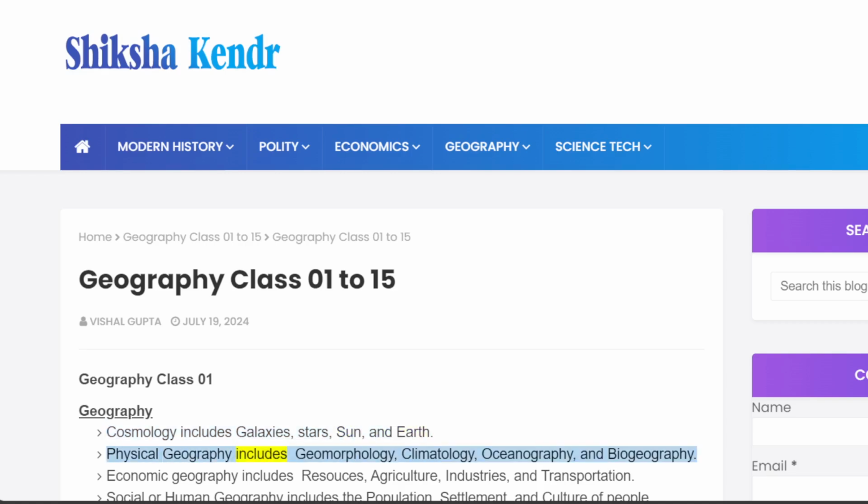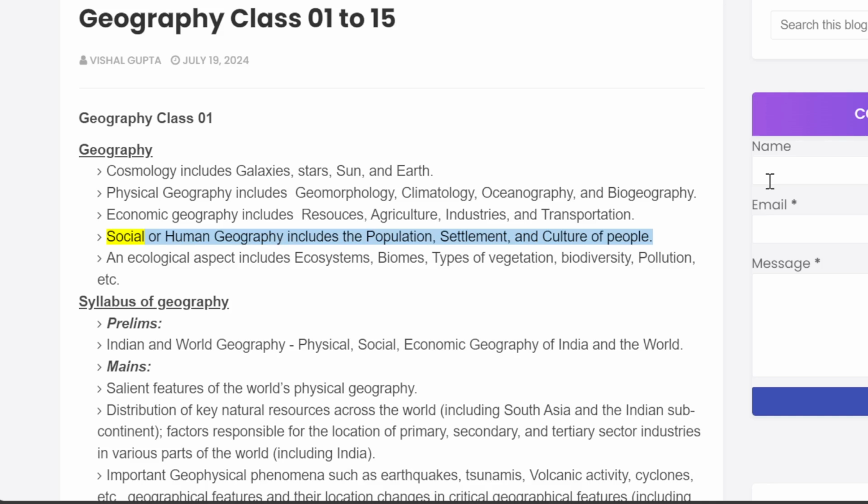Physical geography includes geomorphology, climatology, oceanography, and biogeography. Economic geography includes resources, agriculture, industries, and transportation. Social or human geography includes the population, settlement, and culture of people. An ecological aspect includes ecosystems, biomes, types of vegetation, biodiversity, pollution, etc.